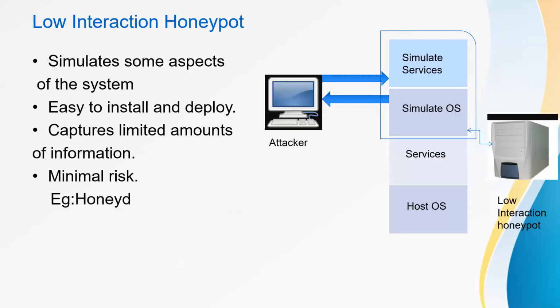And firstly, the low level interaction honeypot, which simulates some aspects of the system, which means it has limited interaction. They normally work by emulating only services and the OS. They are easy to install and deploy, which means the attacker's activity is limited to the level of emulation by the honeypot, and it captures a limited amount of information. For example, an emulated FTP service listening on port 21 may just emulate an FTP login, or it may support some of the additional FTP commands.